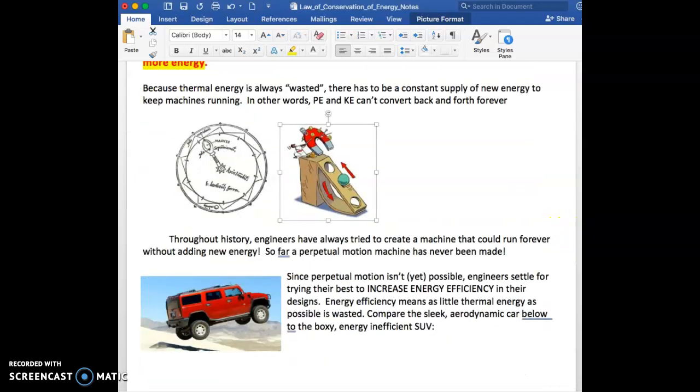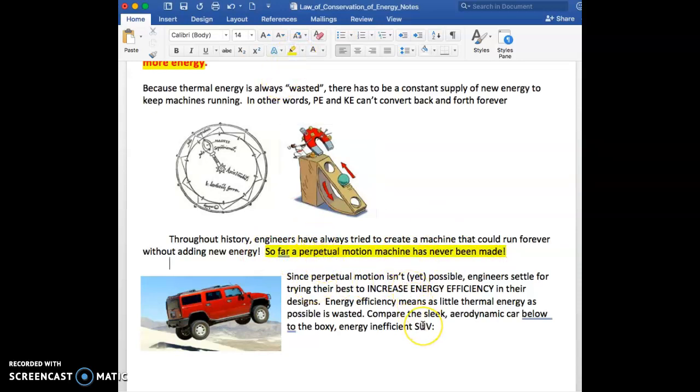Because you're constantly losing energy to thermal energy. Throughout history, engineers have always tried to create a machine that could run forever without adding new energy. So far, a perpetual motion machine has never been made. Okay, so it is not possible to create something like that.